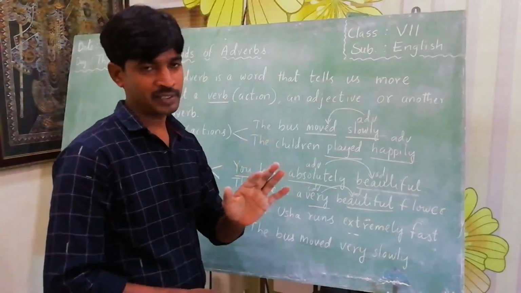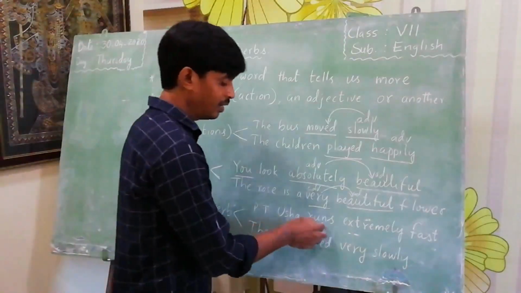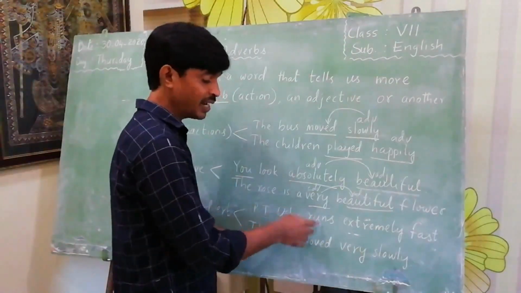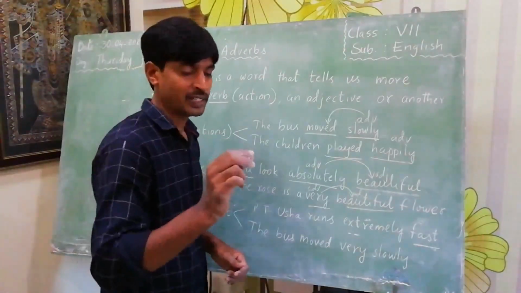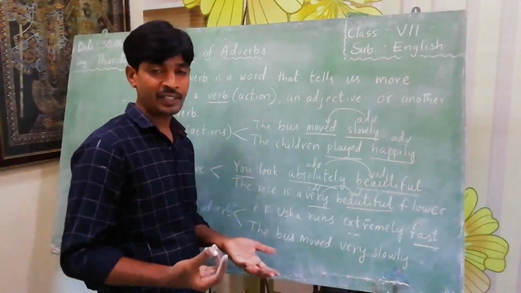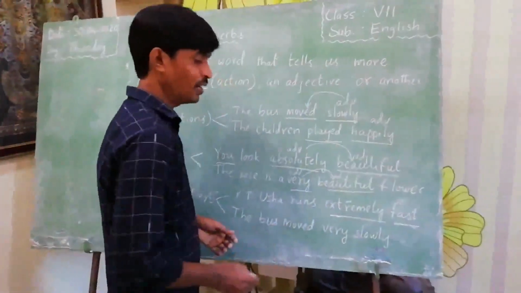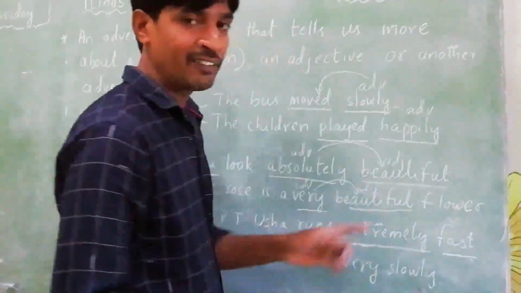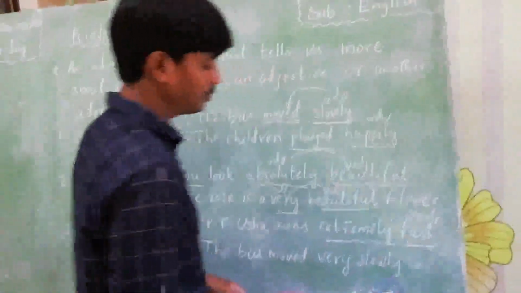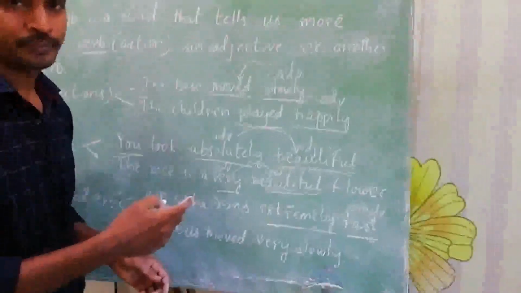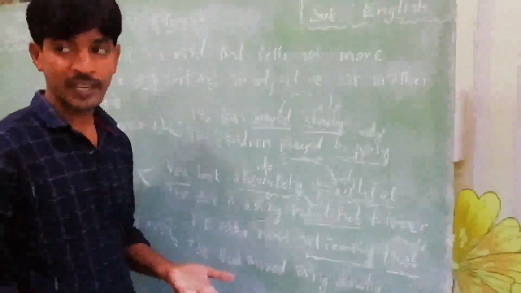Here PT Usha is the subject. How does she run? Fast. How fast does she run? Extremely fast. So there are two adverbs in this sentence. The first one is the adverb fast. How does PT Usha run? PT Usha runs fast. How fast does she run?